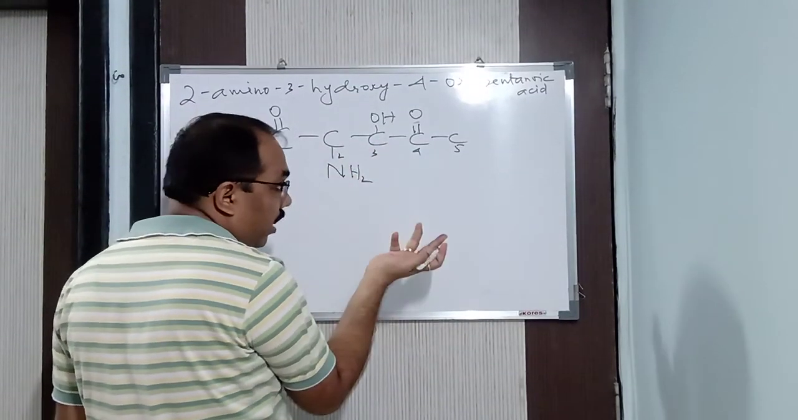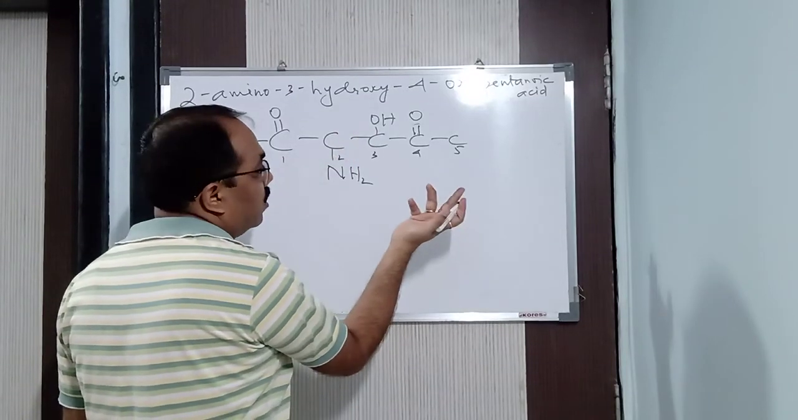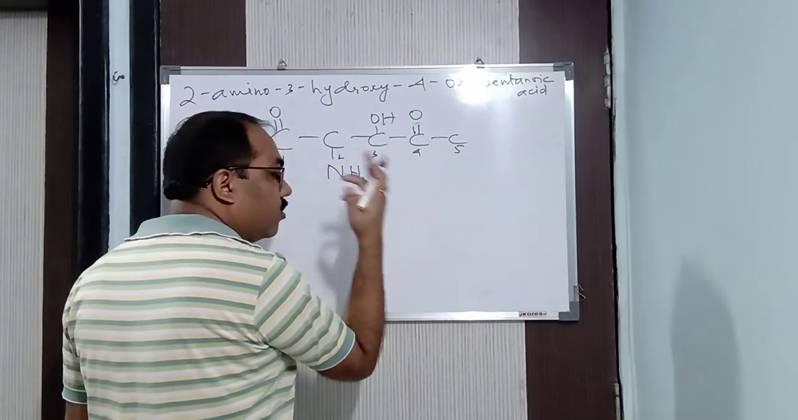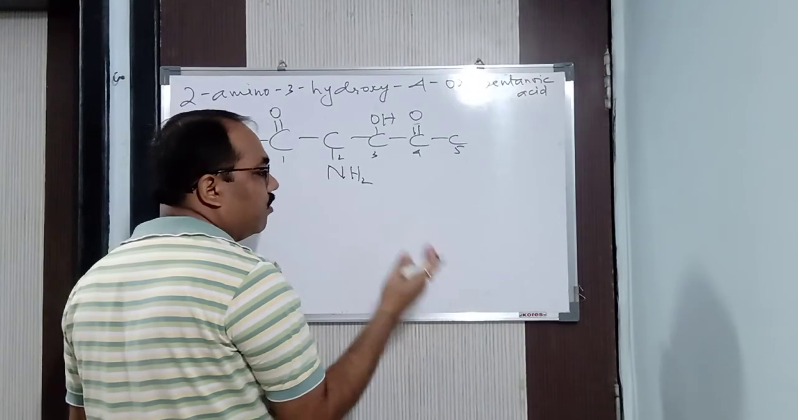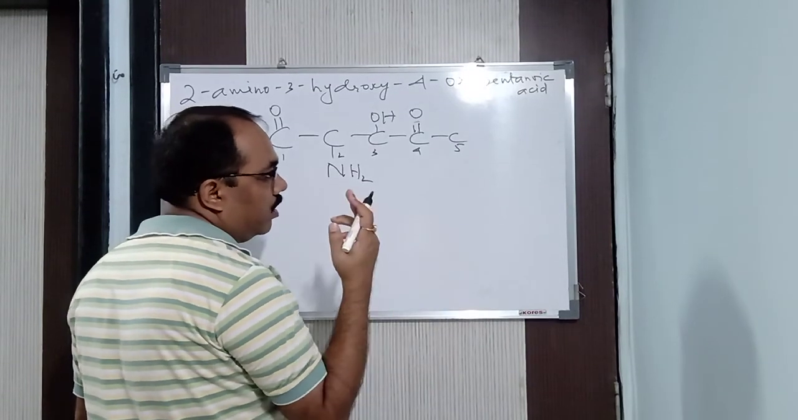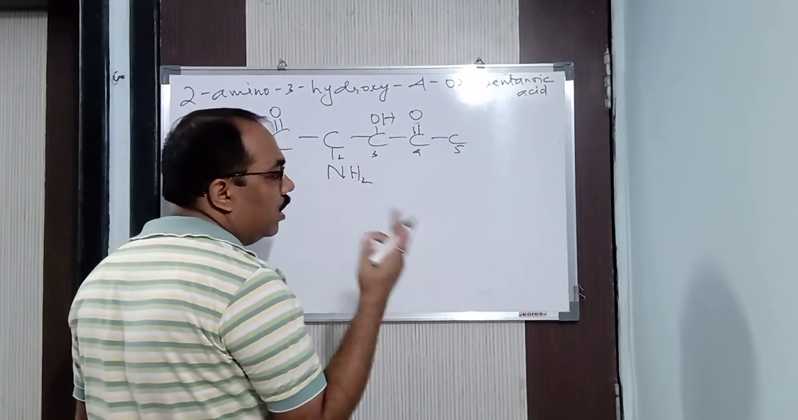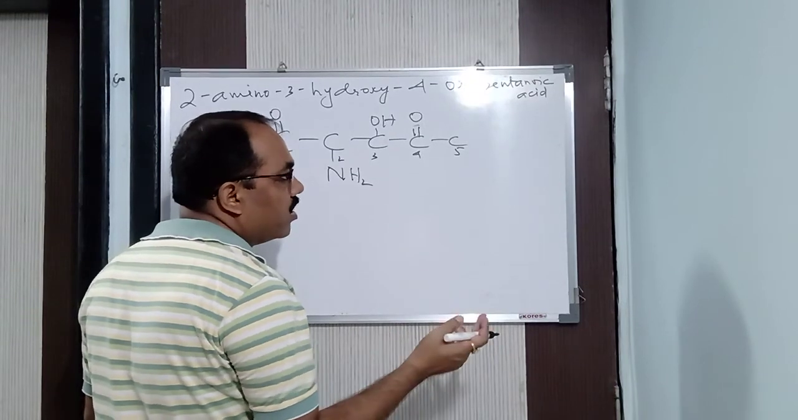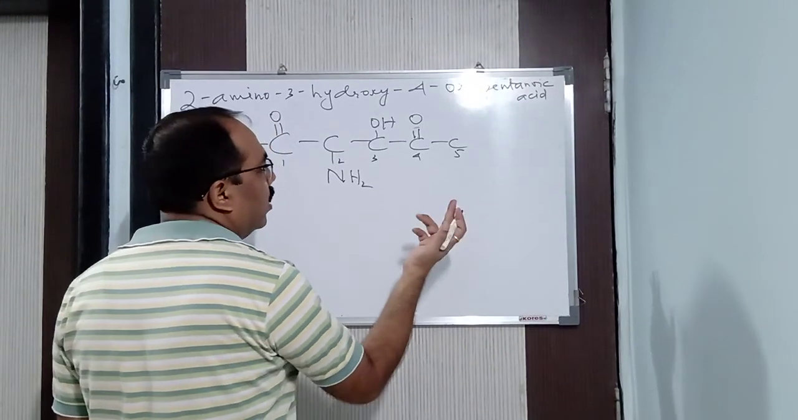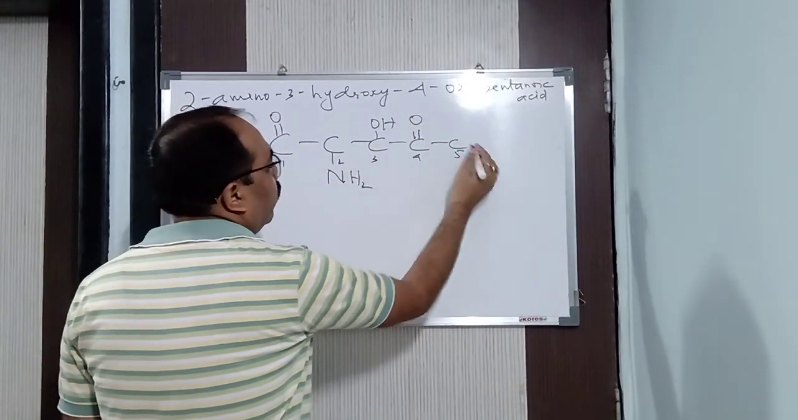If you don't know what is amino, what is hydroxy, what is oxo or keto, then how will you write it? For that purpose I asked you to learn the chart of secondary prefixes and secondary suffixes by heart, as well as the preferential series, and so many things I told you. You need to learn it. Unless and until you learn, you cannot do it.